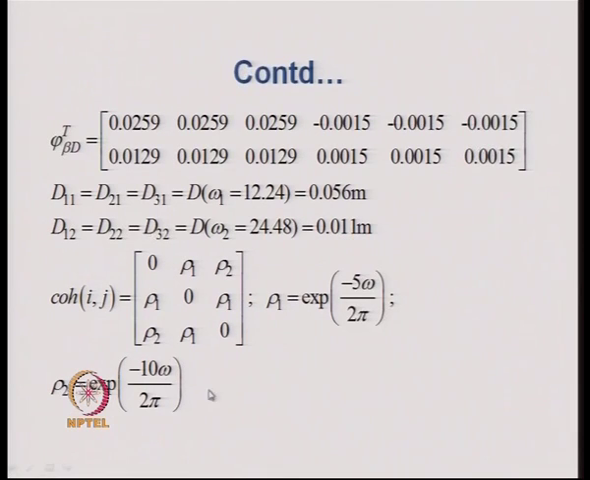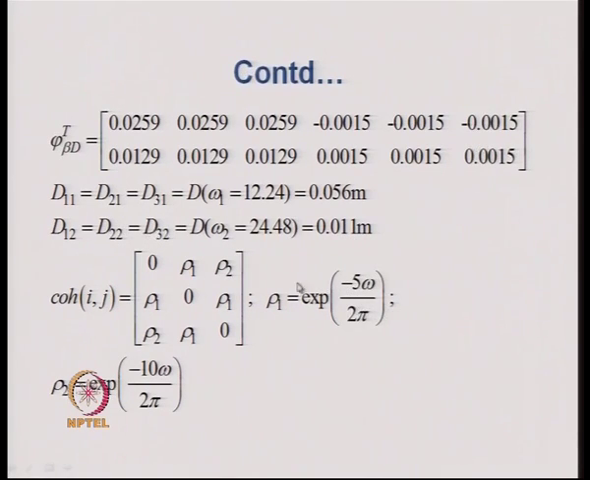Coherence function or coherence matrix can be obtained easily. The diagonal terms will be 1, 1, 1, and rho 1 and rho 2 will be minus 5 omega by 2 pi and minus 10 omega by 2 pi, because it is assumed that there is a 5-second time lag between the supports. So, between the first support and the second support, this will be the value of rho 1.